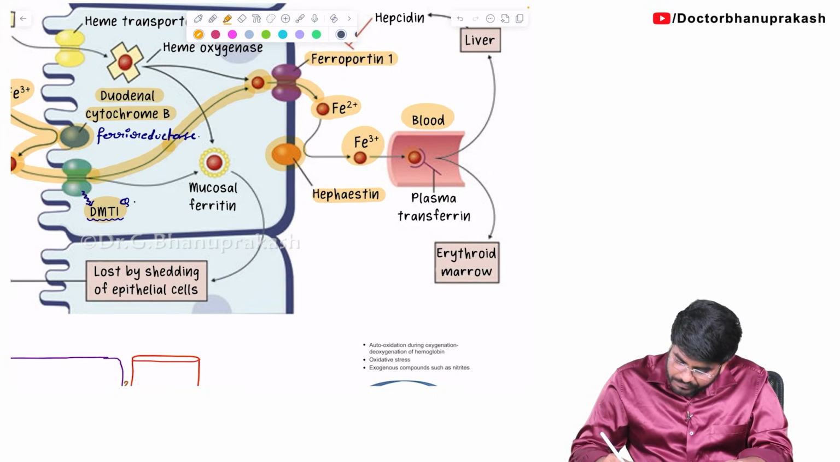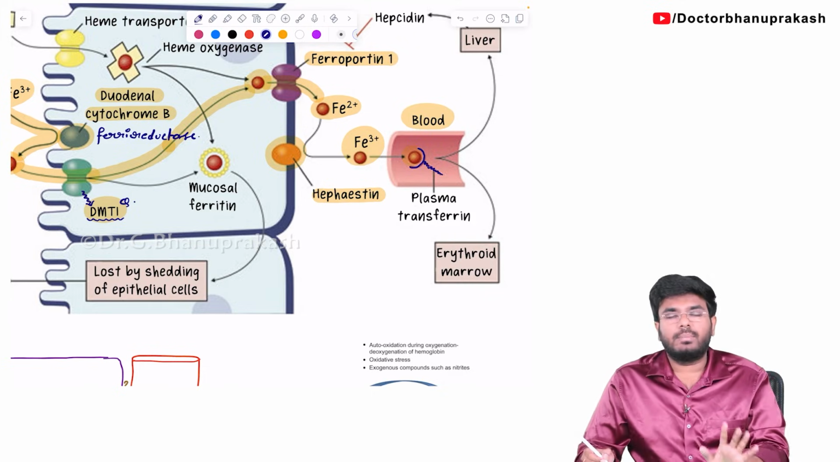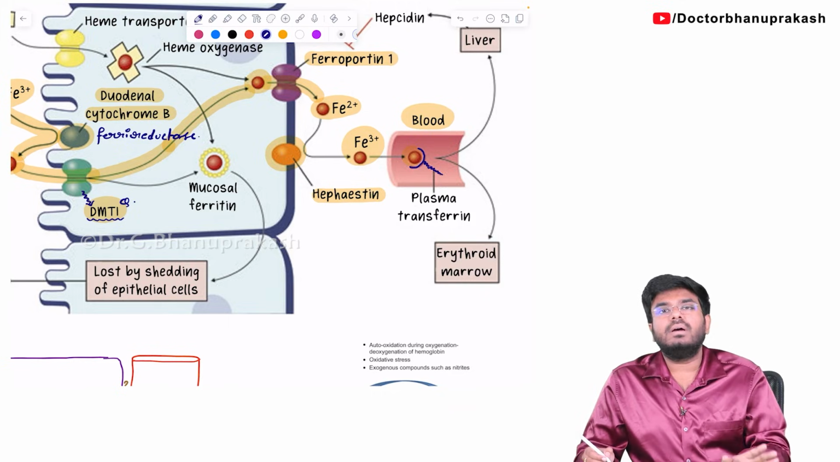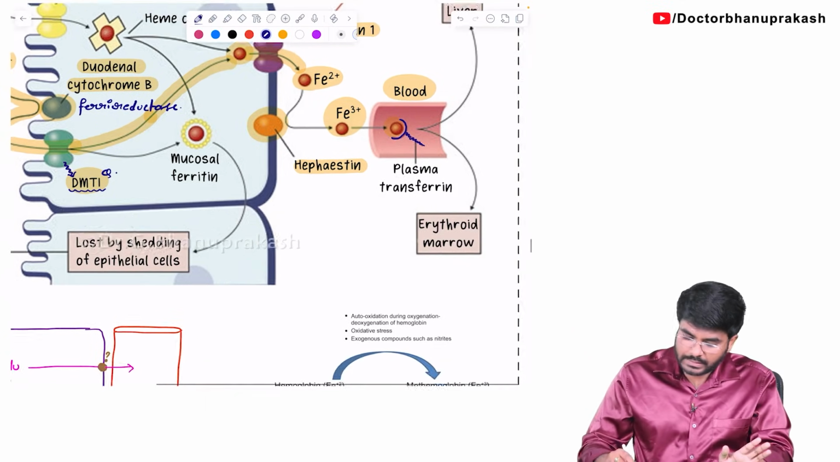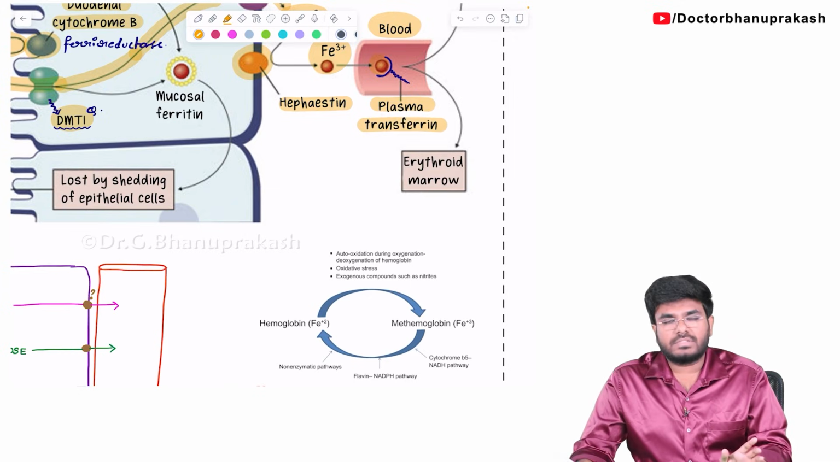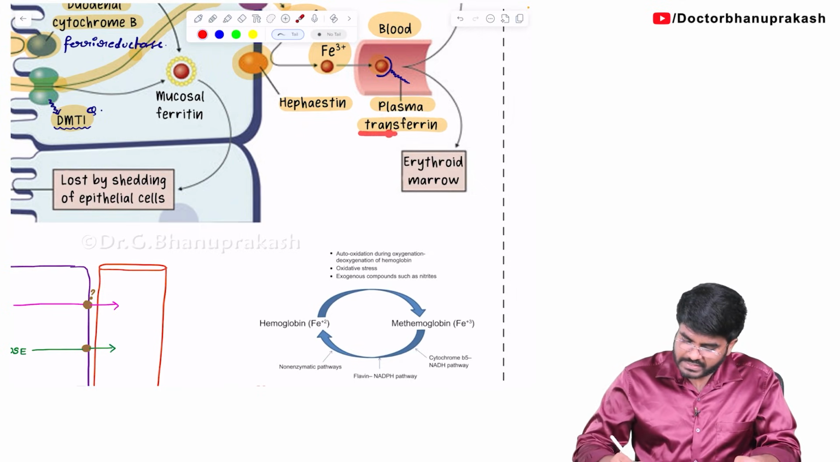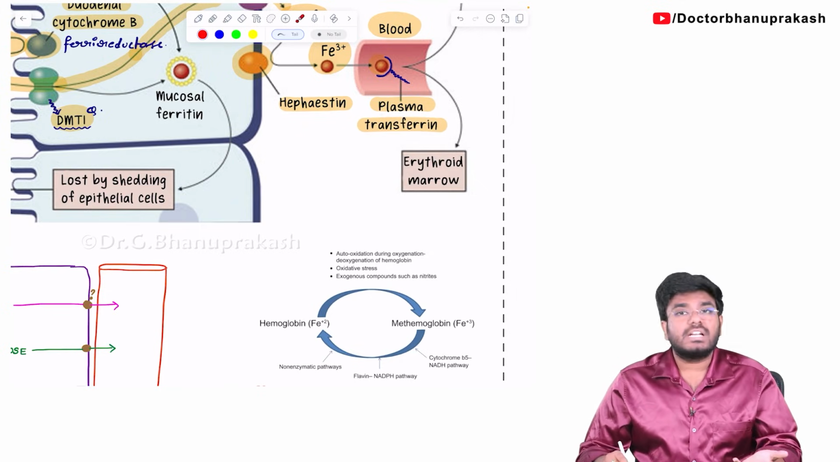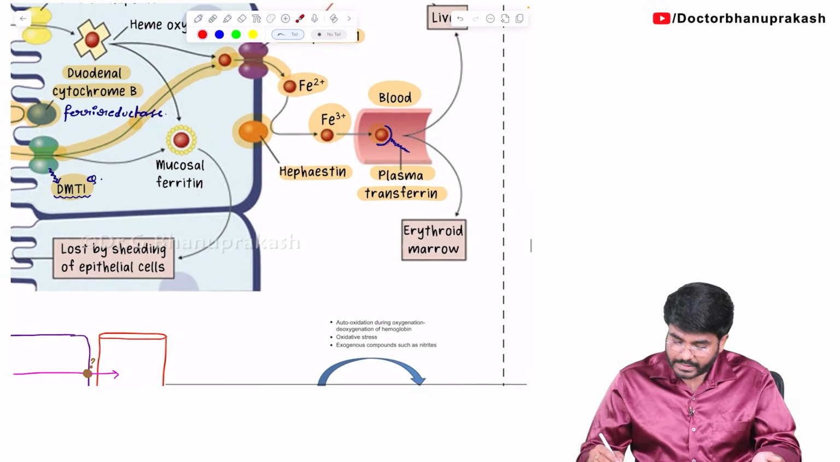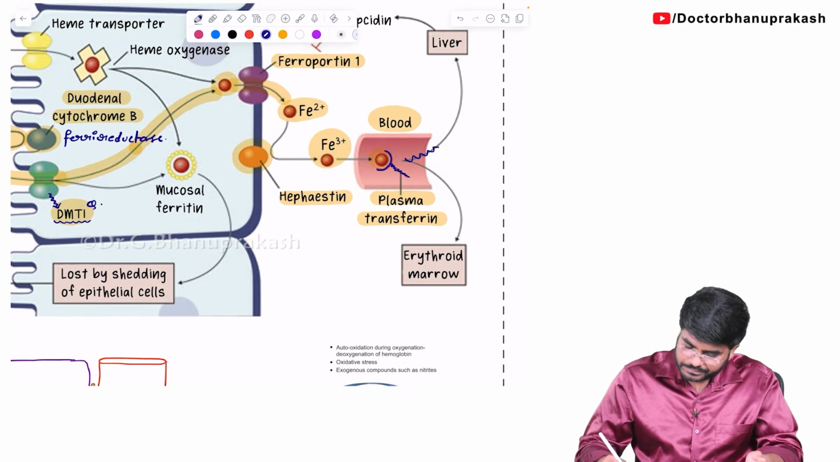So the iron is going to be bound with a plasma protein. In the blood, the iron is not in the free form. It is bound with a plasma protein called transferrin. See here, in the name itself, transferrin: what will it do? It transports the iron to the storage site.